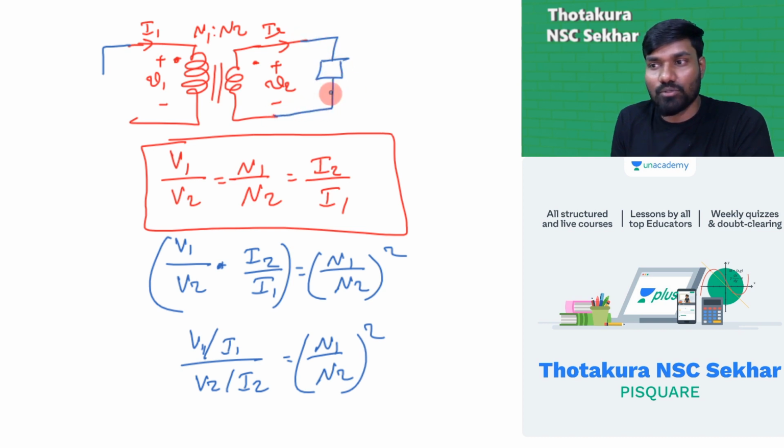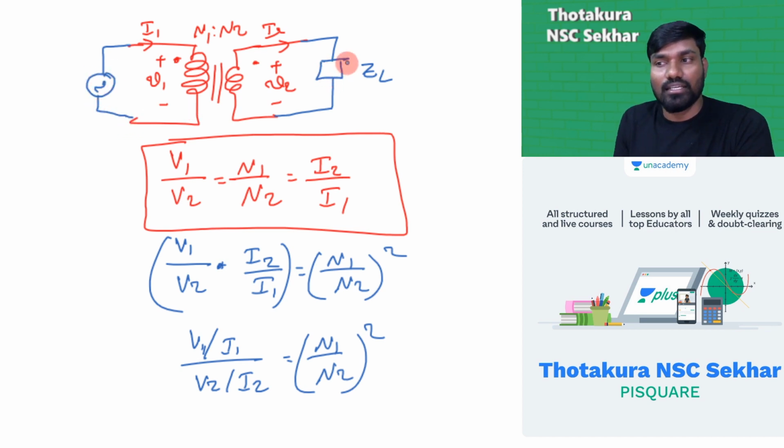I have connected some load ZL here. This is an ideal transformer, a perfect ideal transformer. There is no resistance, nothing. The coefficient of coupling is perfect. Of course, inductance is there, and there is a voltage.